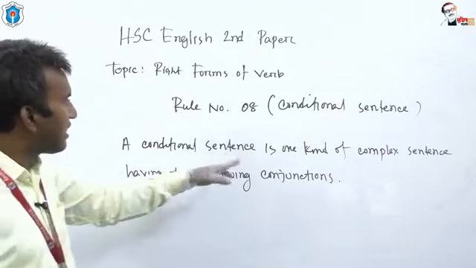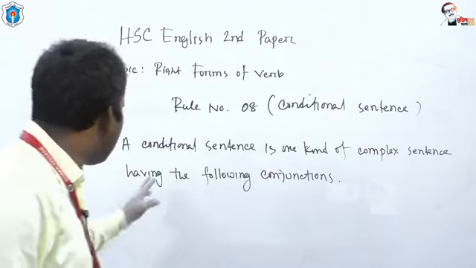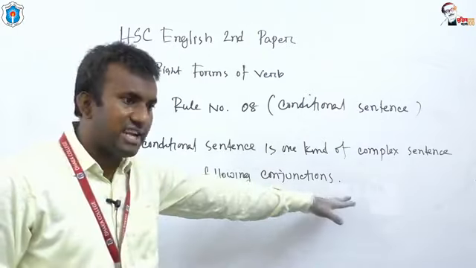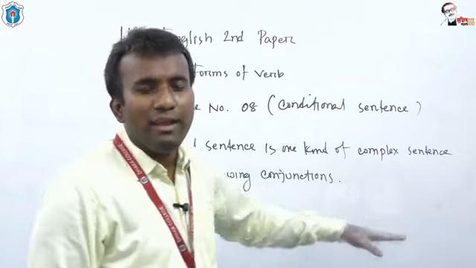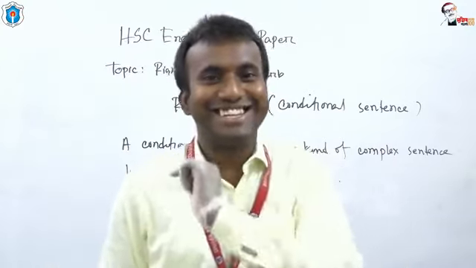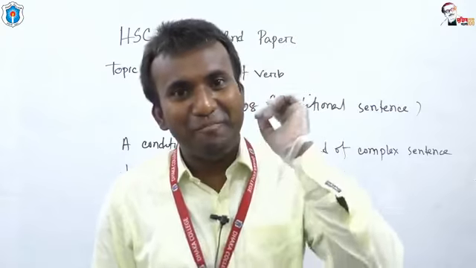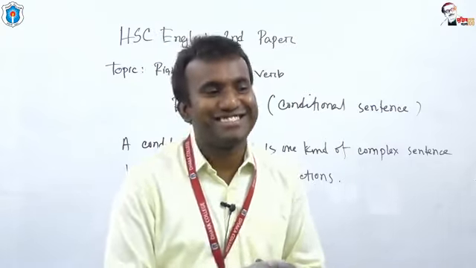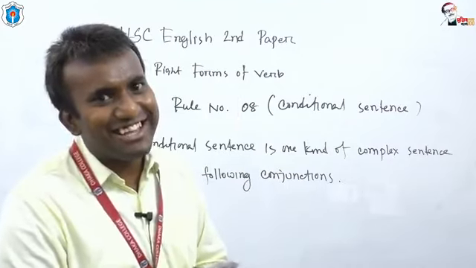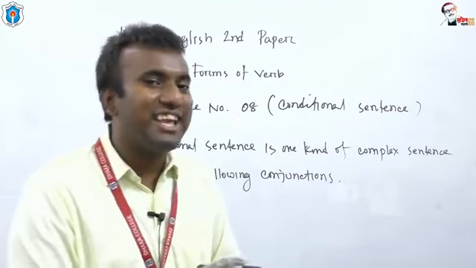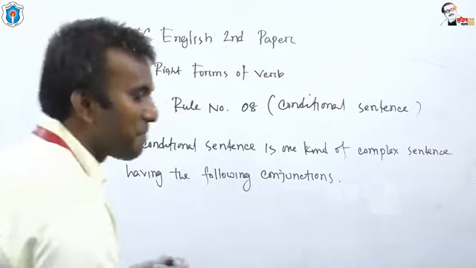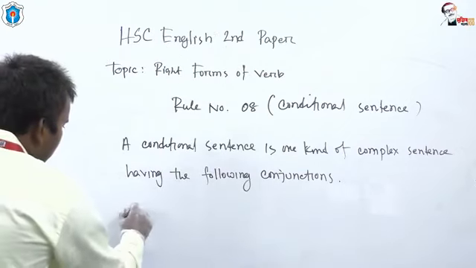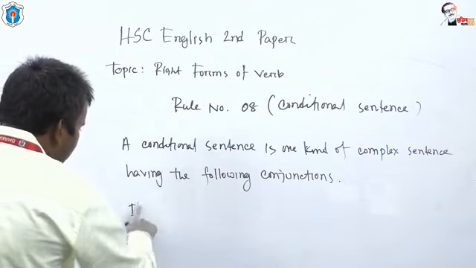A conditional sentence is one kind of complex sentence having the following conjunctions. So there are some conjunctions which are mandatorily used in conditional sentences. So what are the conjunctions that we usually use in conditional sentences? The first one is if.